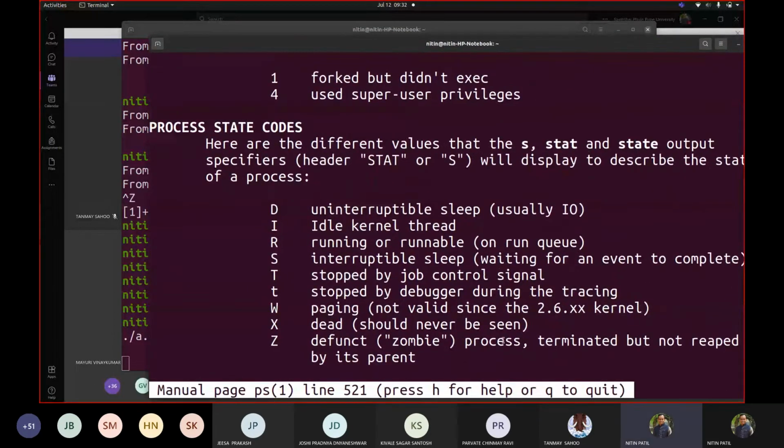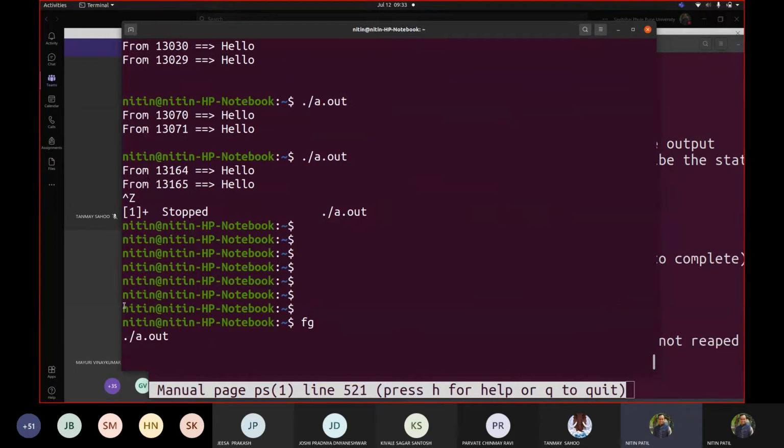Defunct means zombie process. Terminated means its execution was done, but it is still in memory, not reaped by its parent. Whenever a parent gets terminated, the child is automatically terminated, depending upon the situation. So it's a requirement that the parent process should clean everything, but if it is not done, then ultimately this case arises. So Z. Correct. So that's why it is waiting for another input.